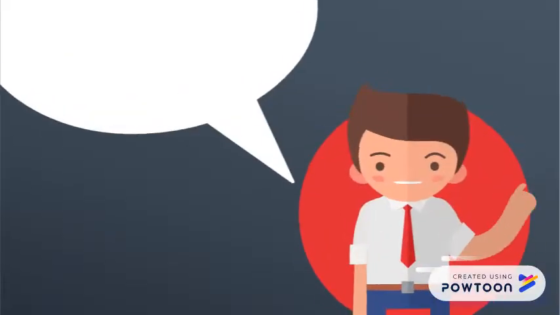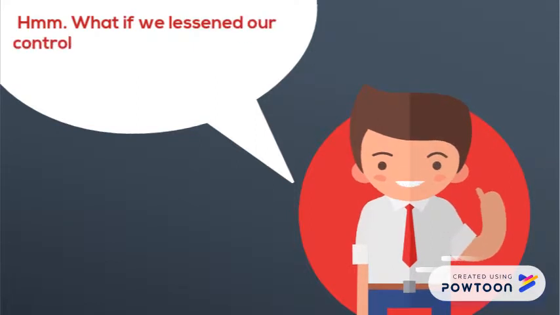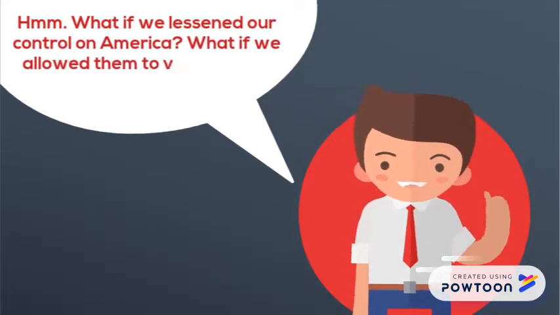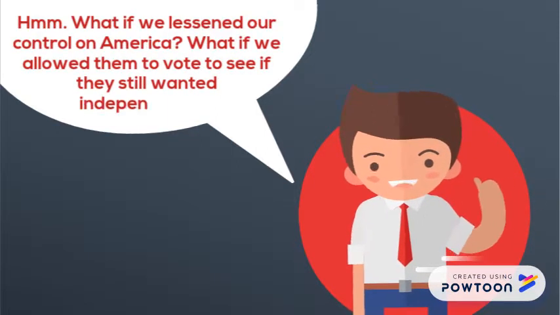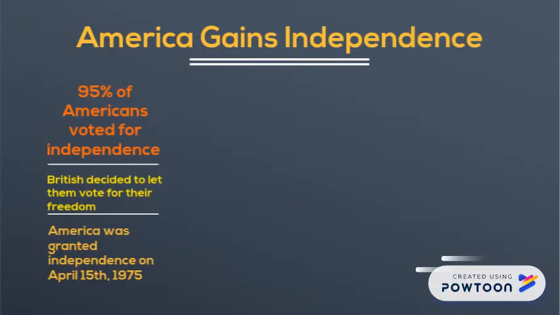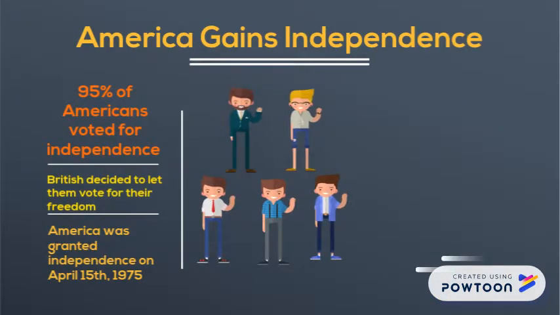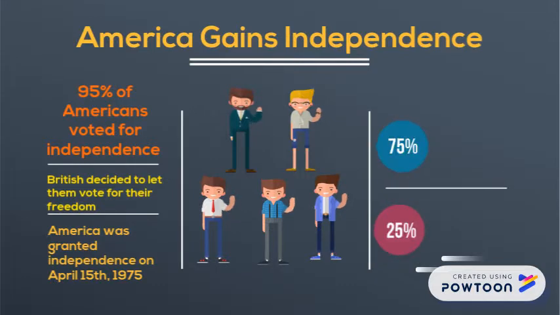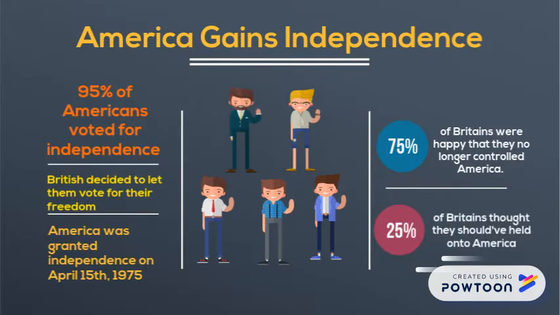Following the World Wars and the communism problem, the British decided that it might be time to give the Americans the choice to decide if they wanted independence. America gained independence on April 15, 1980, after Britain gave them the chance to vote if they wanted their freedom. The majority of the British believed that it was for the best, however some still liked the idea of controlling America.